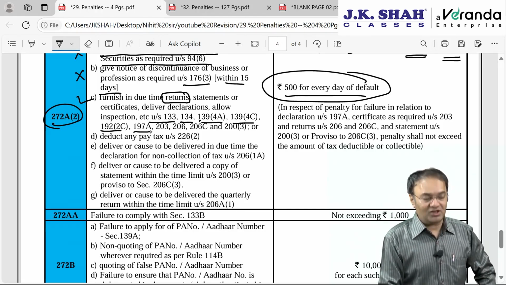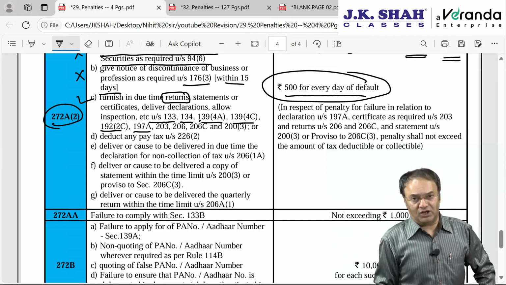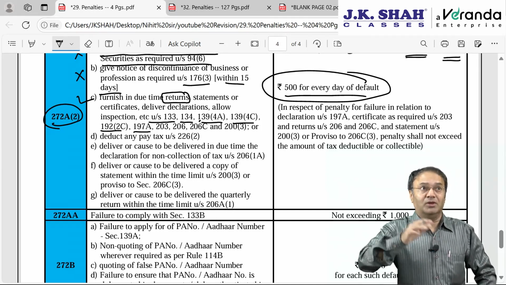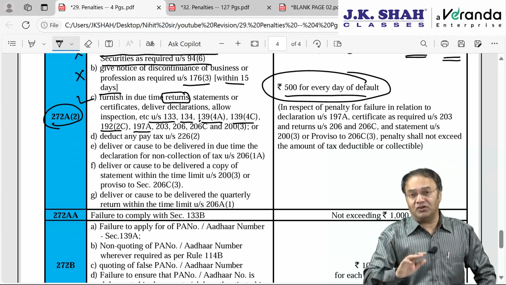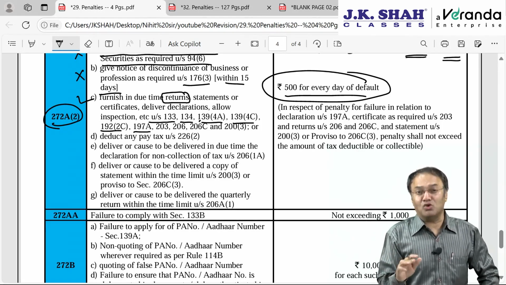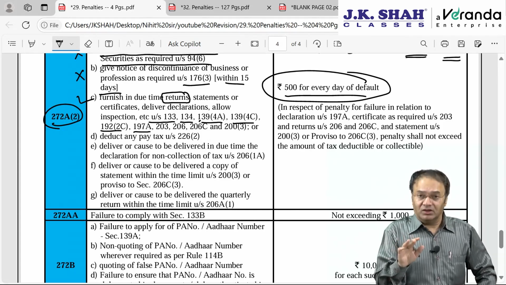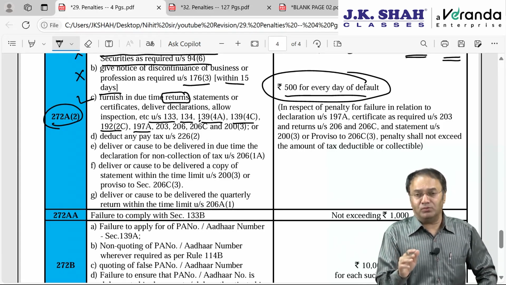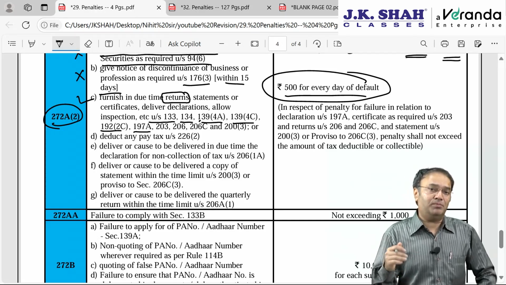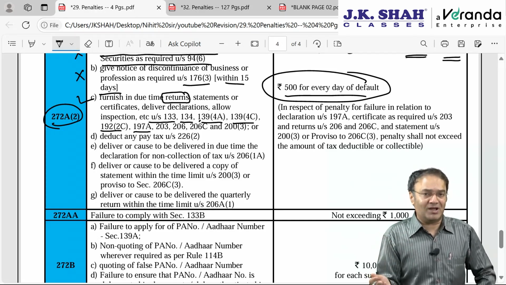Or section 197A, Form 15G and 15H. To avoid TDS, the payee will furnish Form 15G or 15H to the payer, requesting the payer not to deduct TDS. This form has to be in duplicate. One copy the payer will retain with himself and one copy the payer has to furnish to the income tax department by the 7th of the next month.